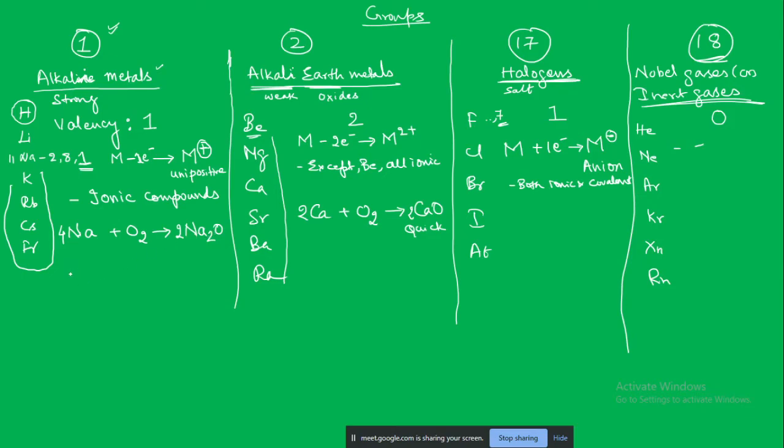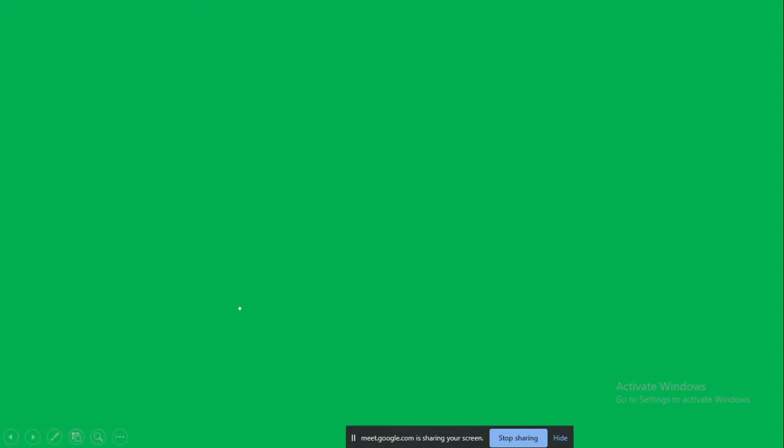Now we'll react this sodium oxide with water. What do you think it will form, acid or base? It is going to form a base, right? Sodium hydroxide is a base. Because it is forming a base, you know that it is a metal. So group 1 is a metal, group 2 is a metal, group 17 is a non-metal. We will see the reaction.